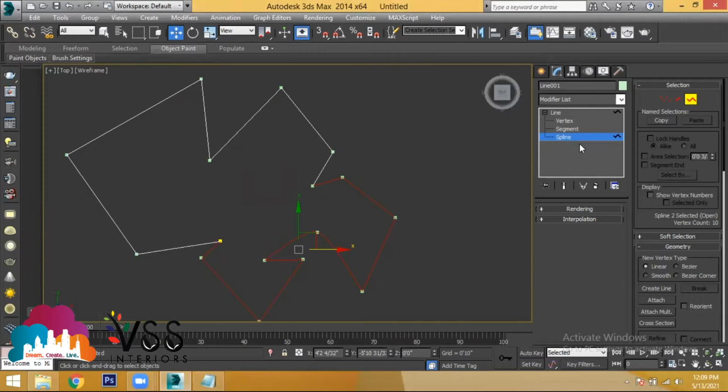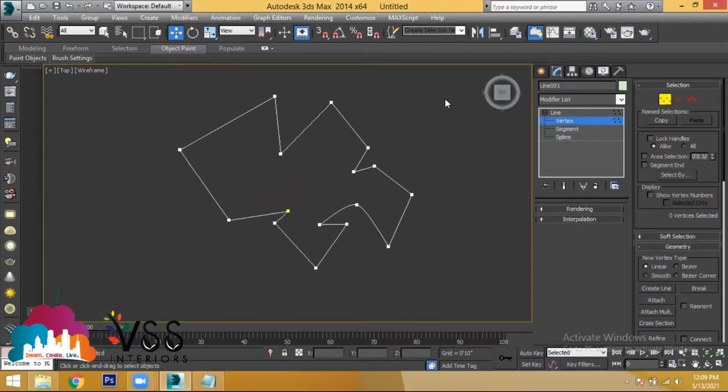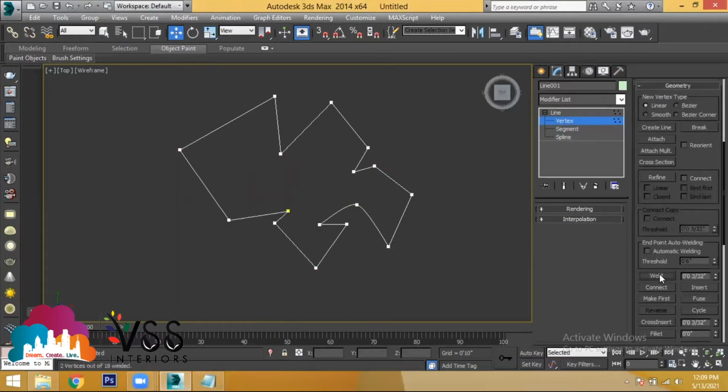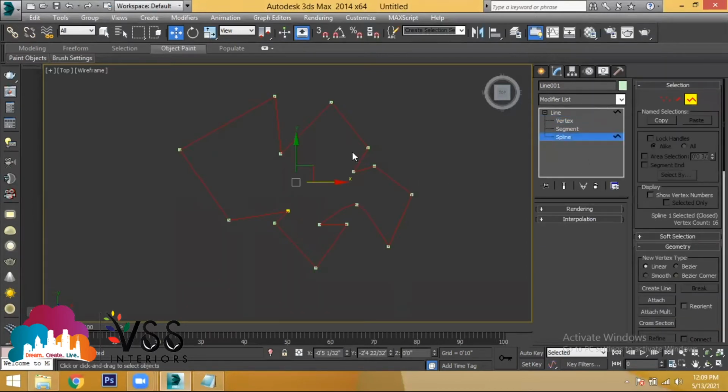We have to use weld. When will weld be used? When the selection is in vertex, select all the endpoints and use the option called weld. And now go to the selection called spline and try to select one single line. Now you got a complete selection.